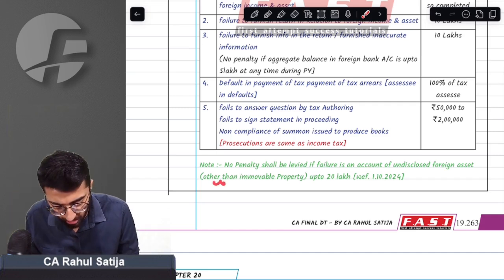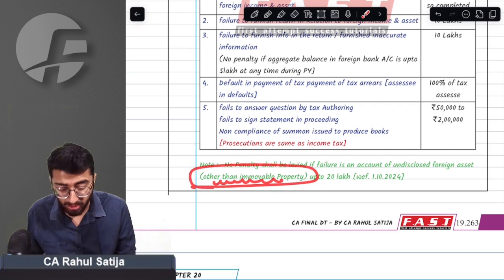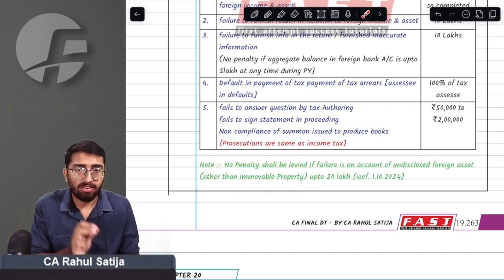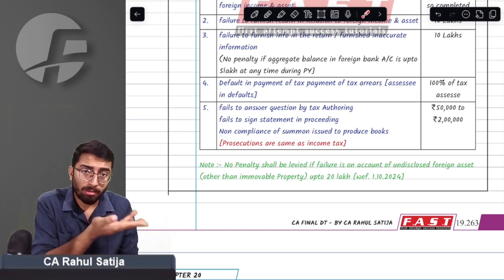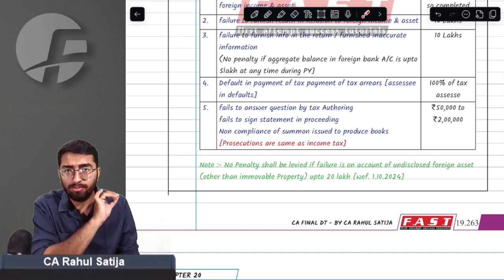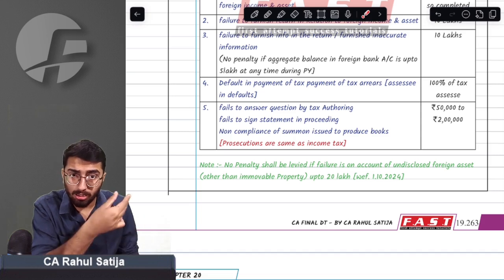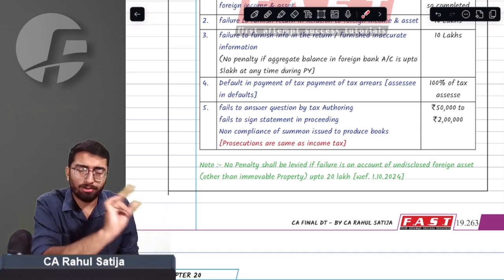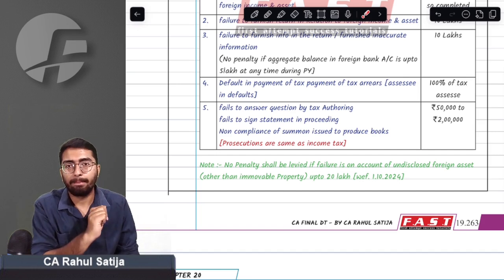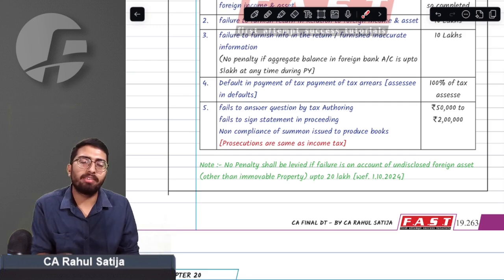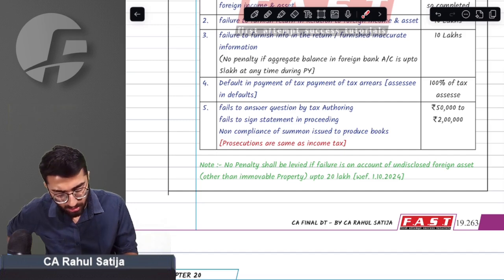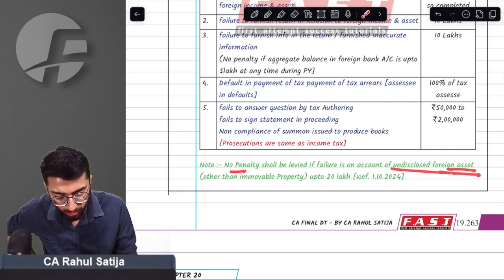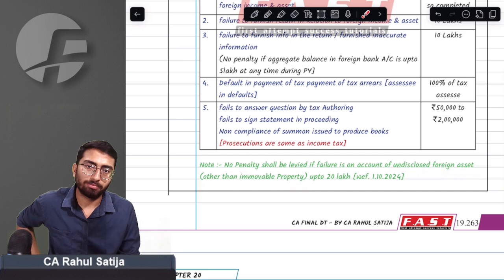But this provision is not applicable for immovable property. Just remember, you can see an MCQ in your exam in which you are required to calculate the penalty, and in that case immovable property is also given in that question. You just have to ensure that you will still be penalized for having any immovable property outside India. You can have any undisclosed foreign asset up to 20 lakh rupees and you will still not be levied any penalty. But if you have any immovable property, you will be levied penalty. So this exemption is for every undisclosed foreign asset, but not for immovable property.